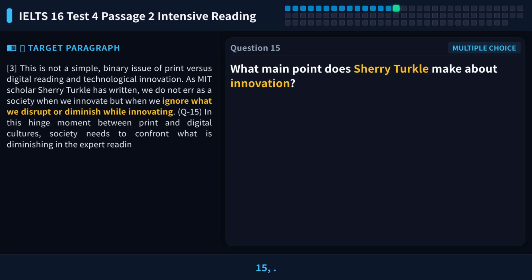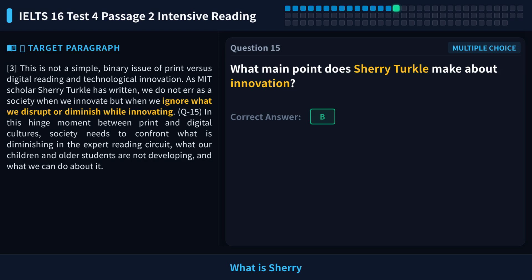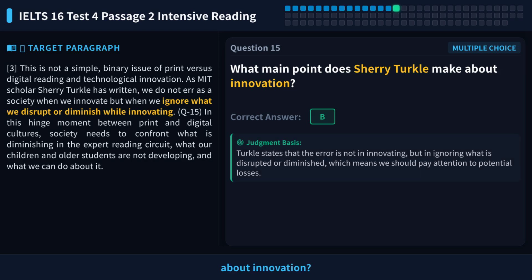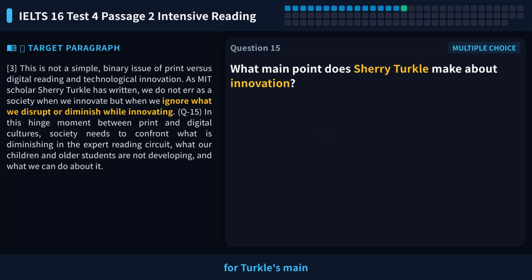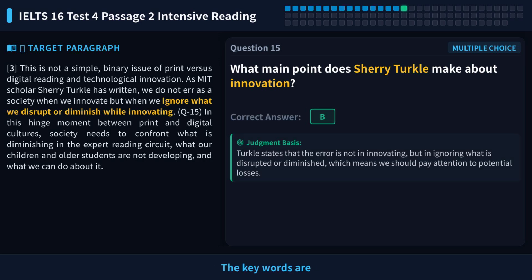Let's look at question 15. What is Sherry Turkle's main point about innovation? Pause the video and try to answer it yourself. The question asks for Turkle's main point about innovation. The key words are innovation and main point.